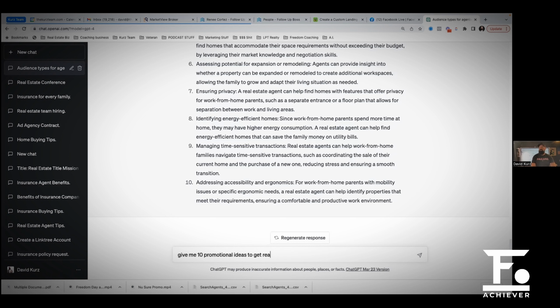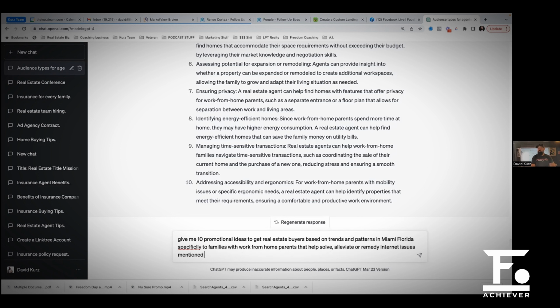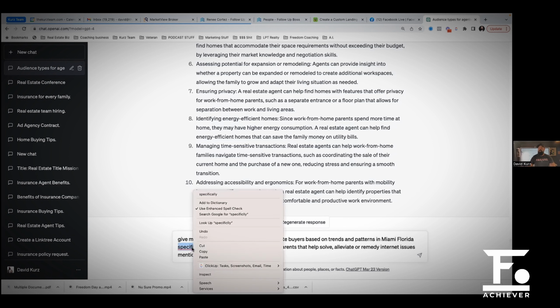Actually, let's do this, to get real estate buyers based on trends and patterns in, I live in Miami, so I'm going to go with Miami, Florida, specifically to families with work from home parents that help solve, alleviate, or remedy internet issues mentioned earlier. Notice we said mentioned earlier.